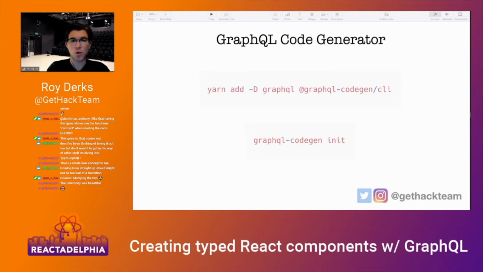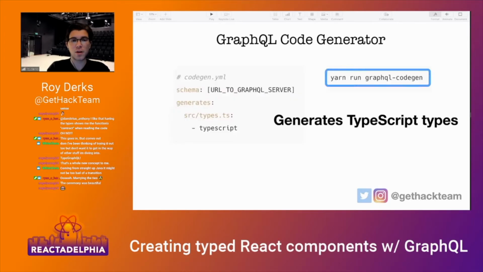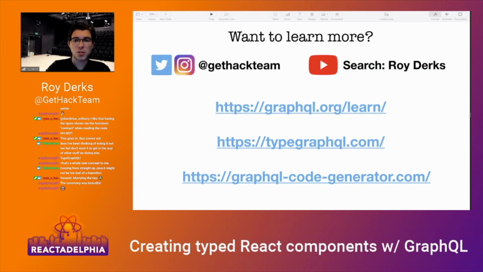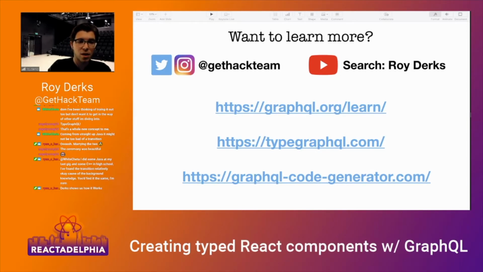So how does it work? There's some boilerplate, and I'm not going to bore you with it right now. I'm just going to show you how it works. I've created a small React application over here. It's using a GraphQL server, which I run on CodeSandbox, so there's no actual server involved. I'm just using CodeSandbox to run a GraphQL boilerplate server I created. And I've created this application, and it's not that interesting.